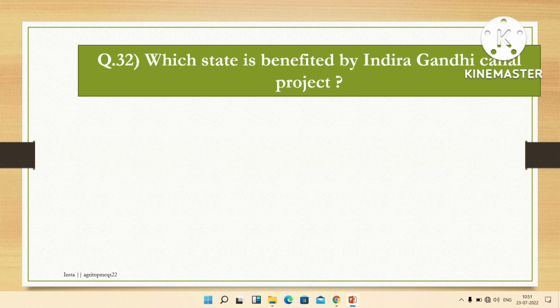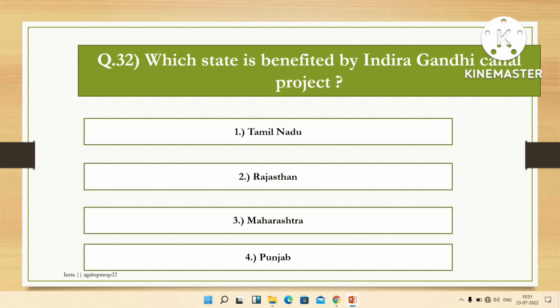The next question is: which state is benefited by the Indira Gandhi Canal Project? Options are Tamil Nadu, Rajasthan, Maharashtra, Punjab. The right answer is Rajasthan. Rajasthan is benefited by the Indira Gandhi Canal Project, and Indira Gandhi Canal is the biggest canal in our country.